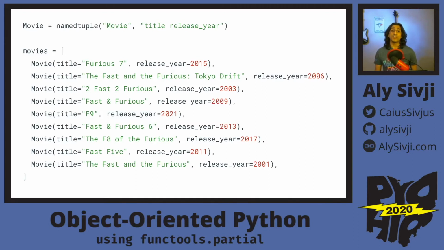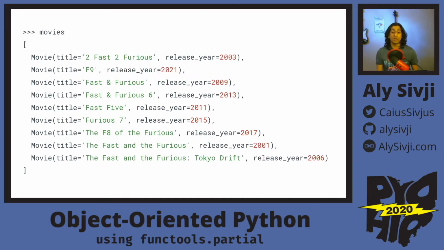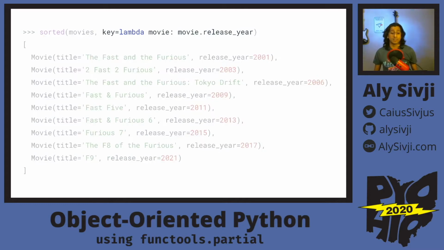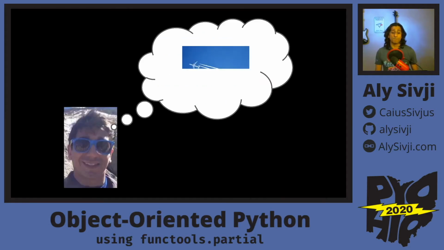Say we have a list of movies we want to binge. We can use the built-in sorted function to get these movies in alphabetical order. But if we want to binge the greatest movie series of all time in the order it was released, we're going to have to sort them in a different way. So we can do this by passing in a function specifying how we want to sort our list. Here we're going to specify that we want to sort by the release year attribute inside of that named tuple.